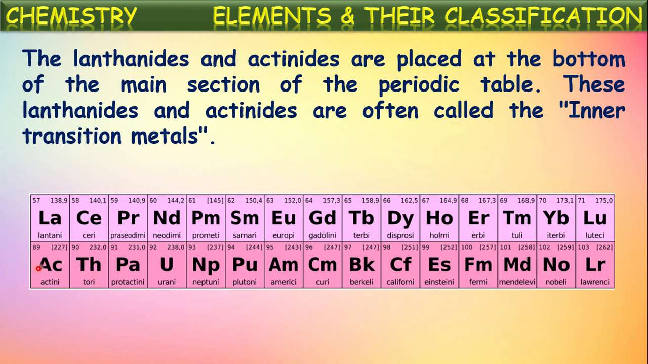These actinoids and lanthanoids together are generally called inner transition metals because their position is given in the transition metals columns, in the third B group, third column. But to make it convenient, if these were also written in the main section of the modern periodic table, it would become very lengthy. That's why these lanthanoids and actinoids are written separately at the bottom of the modern periodic table. That's why these are specially called inner transition metals.